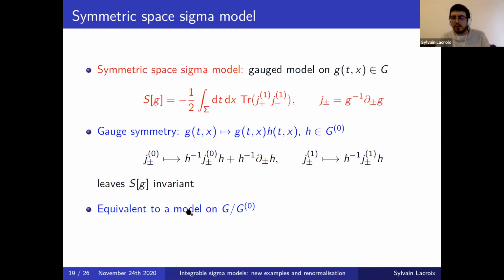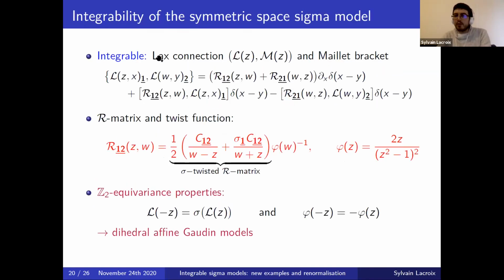And we then see that the model is equivalent to a model on the coset G by G0, because we can gauge out all the degrees of freedom in G0. And this is how we get a model on the symmetric space coset as a gauge model on G with a gauge symmetry. And this model turns out to also be integrable. So it possesses a Lax connection, and it satisfies a Maillet bracket with twist function. So this Maillet bracket, the R matrix, is given by the following expression.